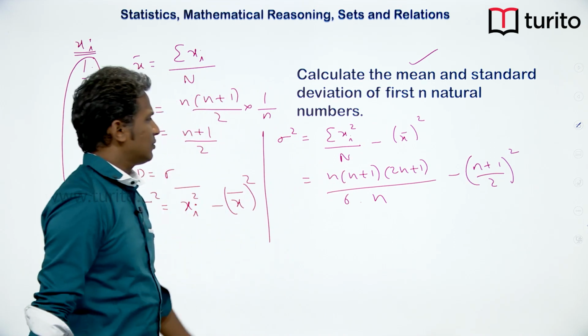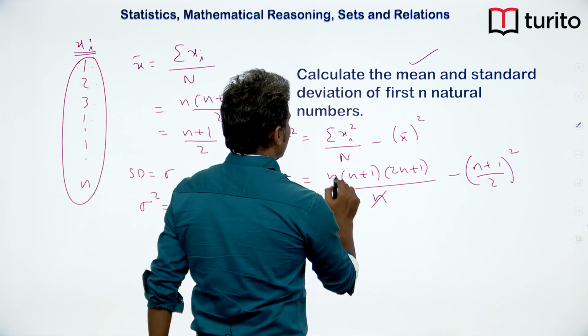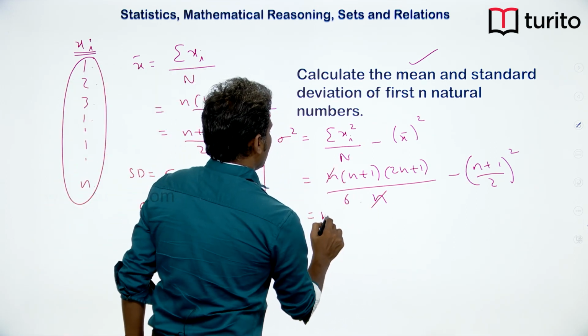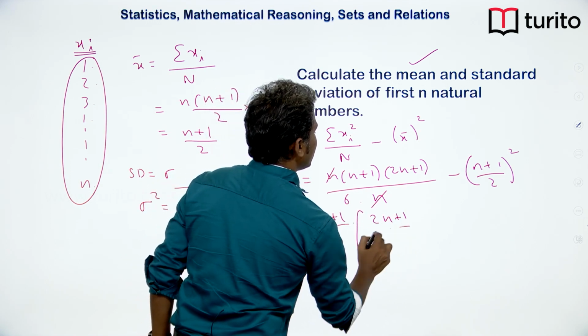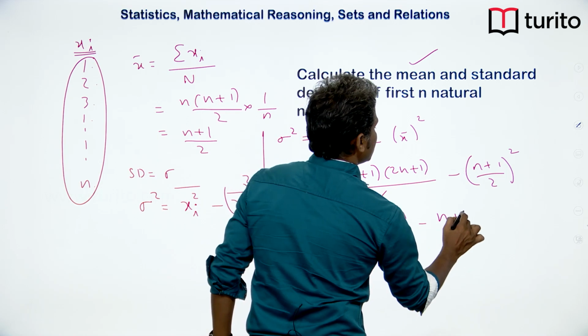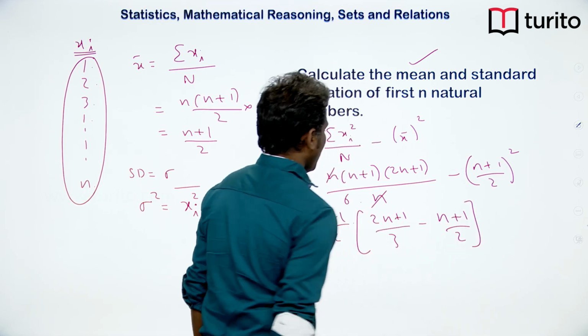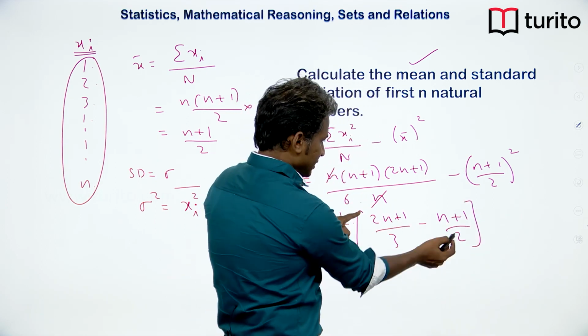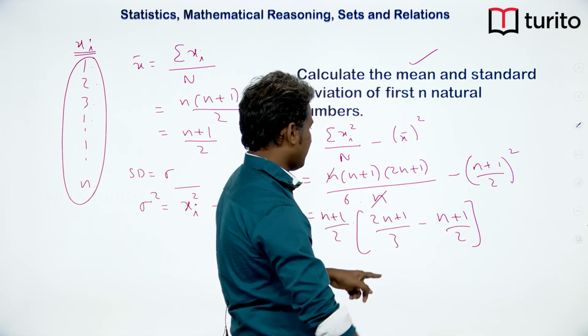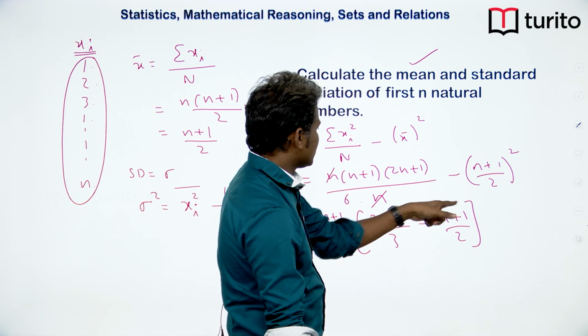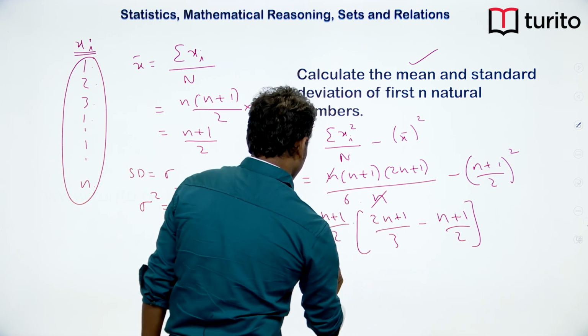Now simplify this. Here we can get n cancelled and we can take n plus 1 by 2 common. So we will get 2n plus 1 by 3 minus n plus 1 by 2. Here we just have to cross multiply: 2 into 2, 4n minus 3n, we are left with 1n, and 2 minus 3, it is minus 1.